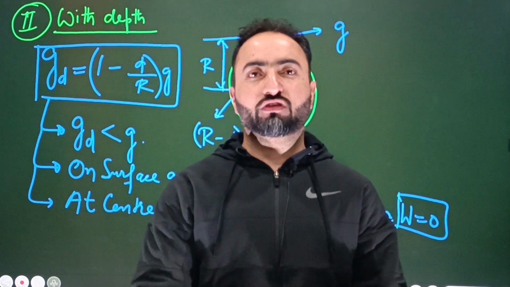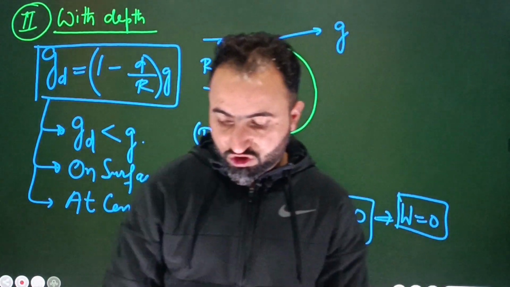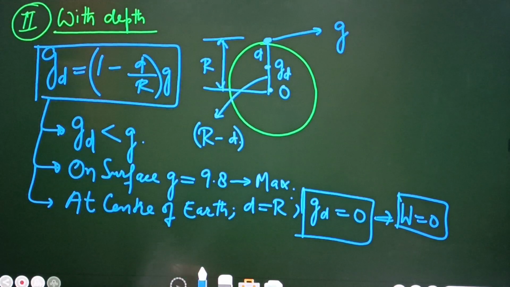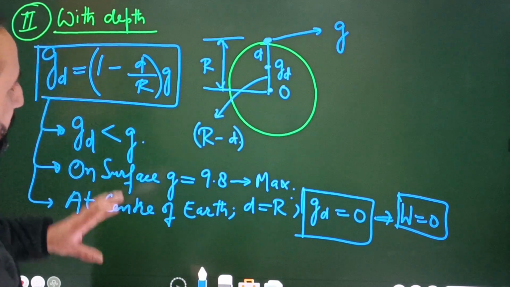So when that's equal to 0, obviously what will be the weight? That will be 0. What will be the mass? That will be not equal to 0. Mass is not going to change with the height and with the depth. All right, so we are done with this, with the depth.